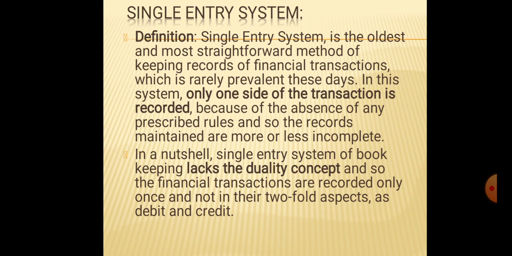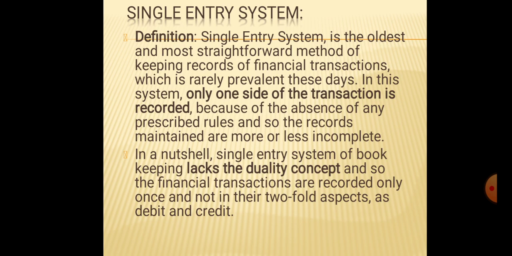In the single entry system, generally the personal accounts of debtors, that is customers, and creditors, that is suppliers, are maintained, and the real accounts, assets, and nominal accounts, expenses, losses, incomes, and gains may not be maintained in the books of accounts.